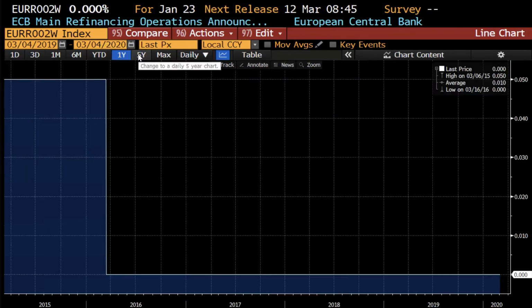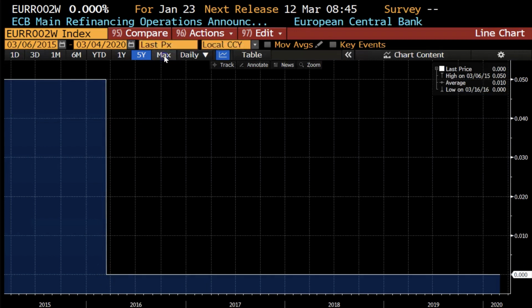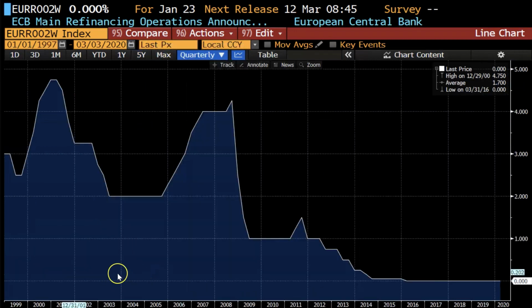And we can change it to however long we want it to go back. In this case, 5 years. And as you can see, the rate's actually been at 0% since March of 2016. Going back even further, you can see that the rate actually doesn't move around very much. This is over the span of effectively from 1999 to 2020. So we're looking at roughly 20 years. And the rate hasn't moved all that much.